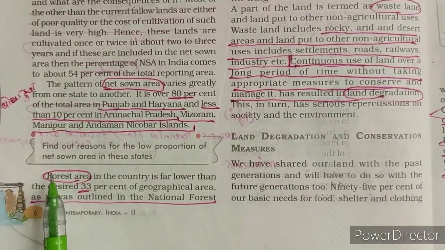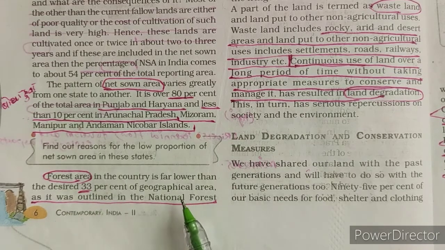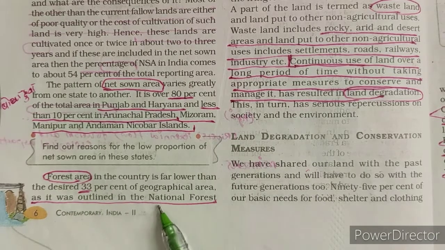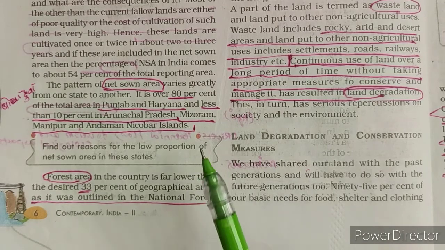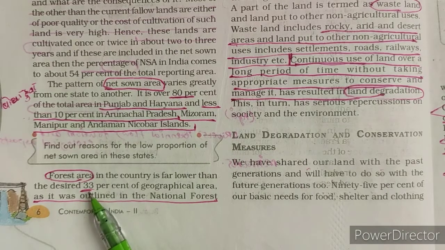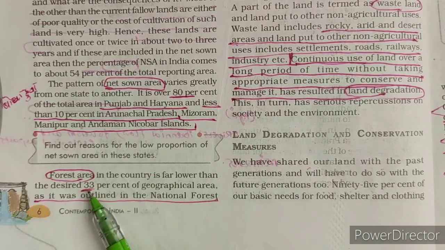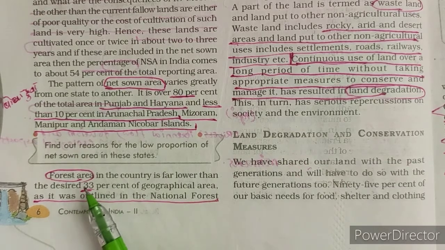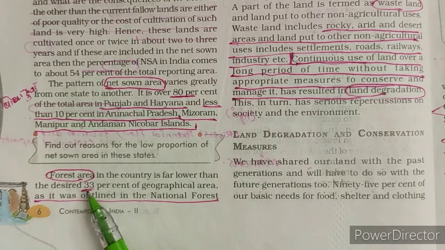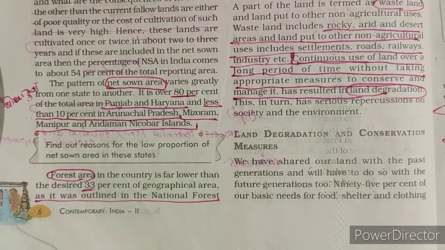Our next point is forest area. Dear students, according to the National Forest Policy 1952, it is expected that 33% area of any country should be under forest. India's total area is 32 lakh 86,263 square kilometer. So out of that 32 lakh, nearby 10 to 11 lakh square kilometer area should be under forest. It is expected.